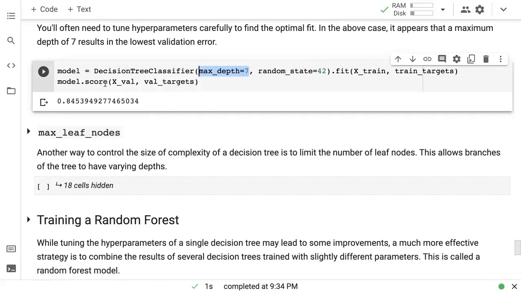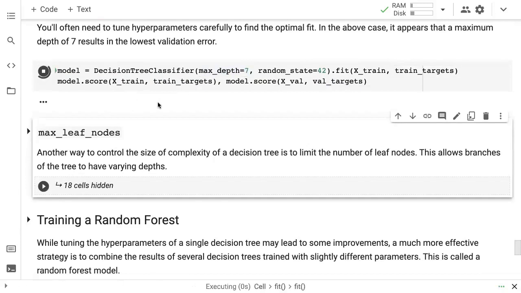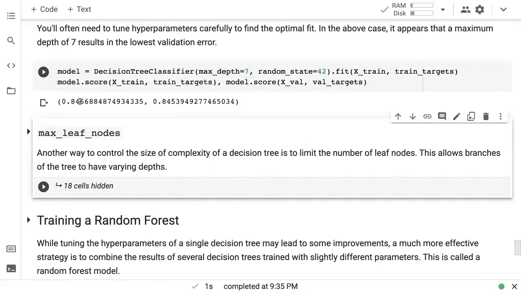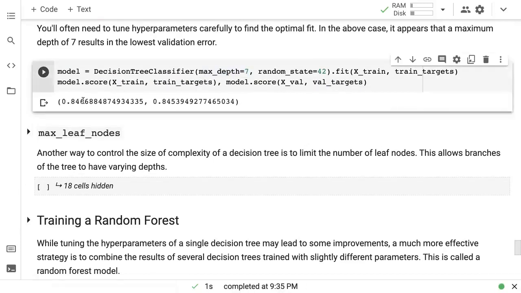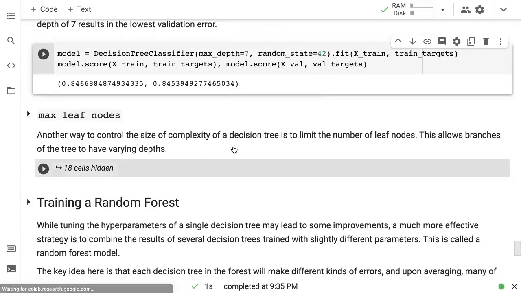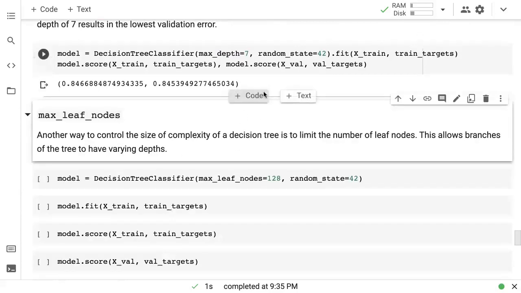So you can now see the validation score, and let me also print out the training score here. The training score and validation score, or training accuracy and validation accuracy, both are about 84.5, 84.6%. So that seems like the best we can do by modifying the max depth of the decision tree.